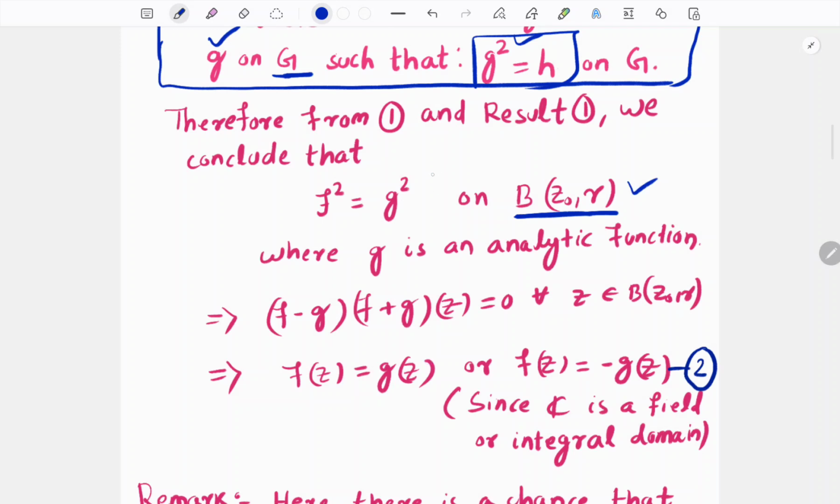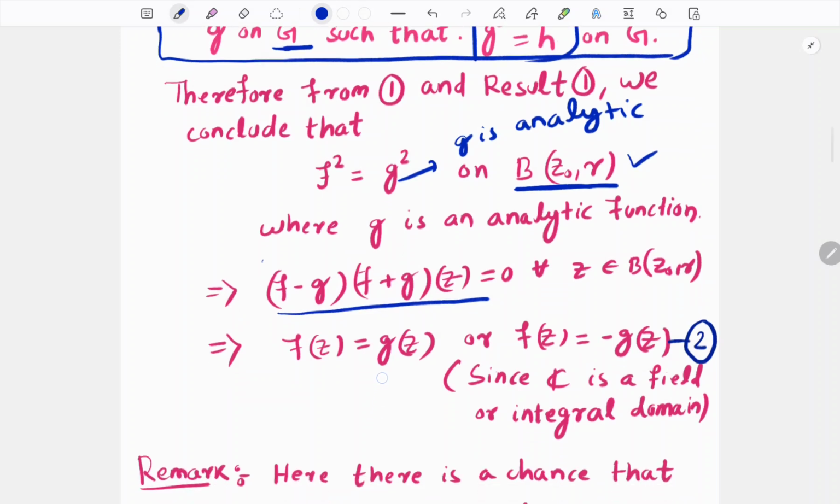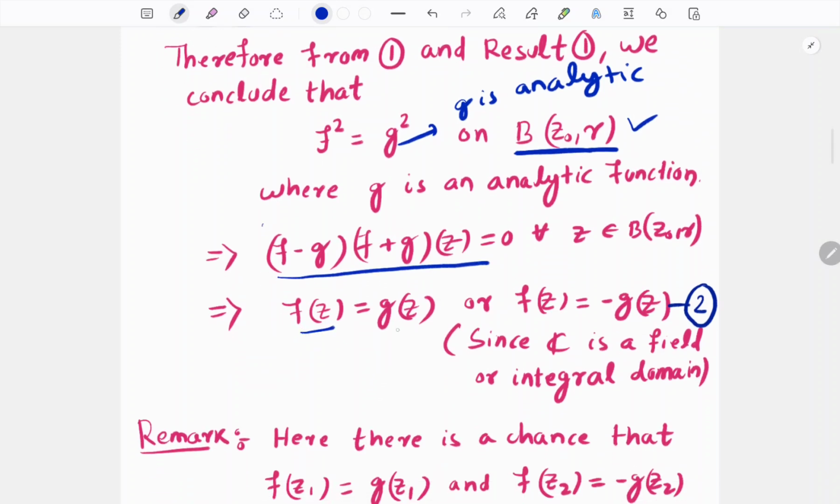Here g is analytic. Here the main thing is that g is analytic, and f square is equal to g square. From this, f square is equal to g square, by simple calculation we can derive this thing. And this implies that f of z is equal to g of z or f of z is equal to minus g of z for every z belonging to B(z naught, r).